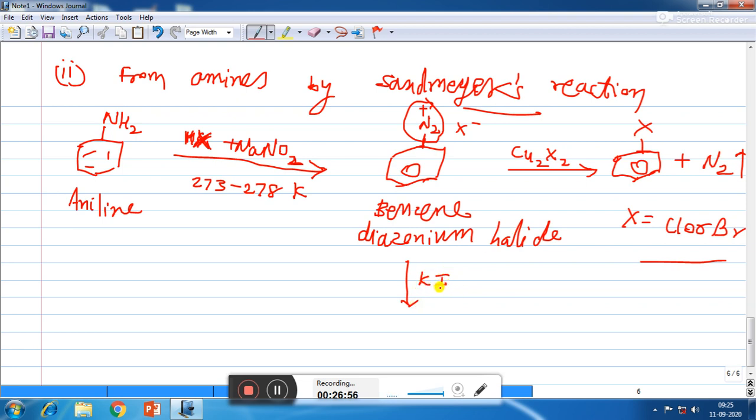Just we have to heat it with KI. So in that case, iodine will get directly attached with benzene to form iodobenzene. And the N2+ ion will form nitrogen gas. So by this method we obtain iodobenzene.